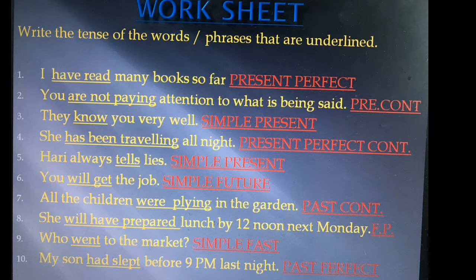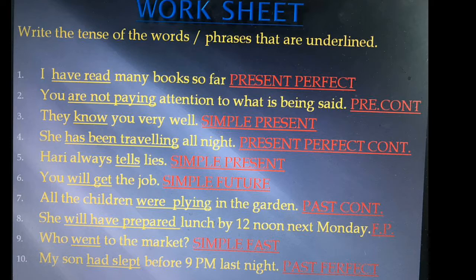But which continuous tense? It is perfect continuous tense, because been is there and has is present. Has been traveling means it is present perfect continuous tense.